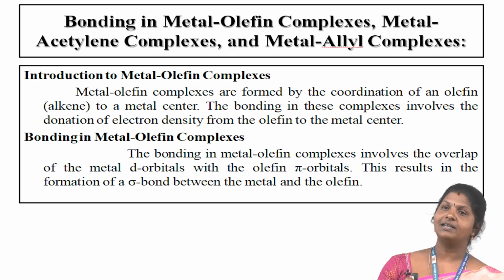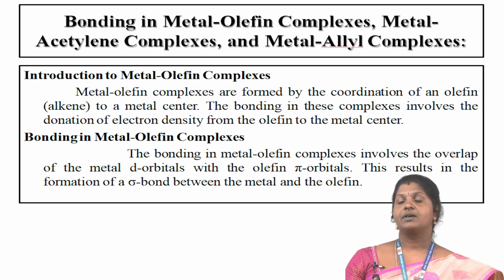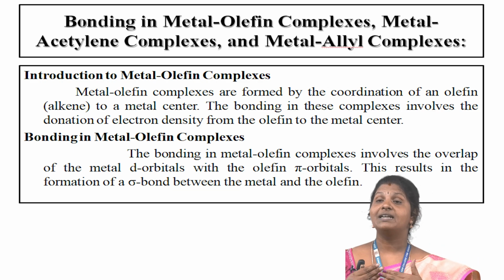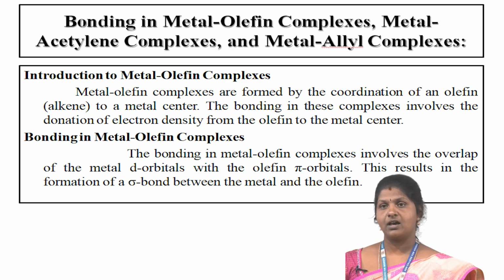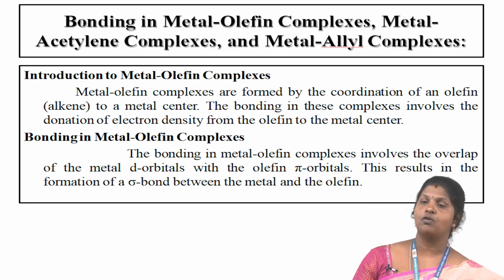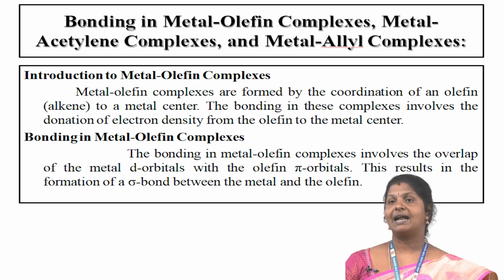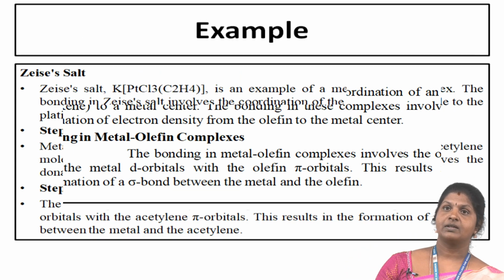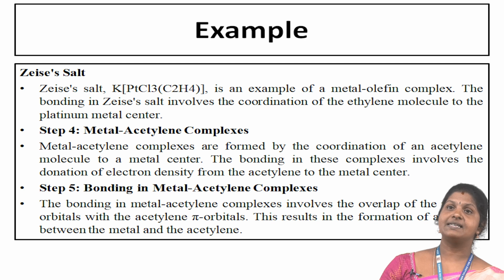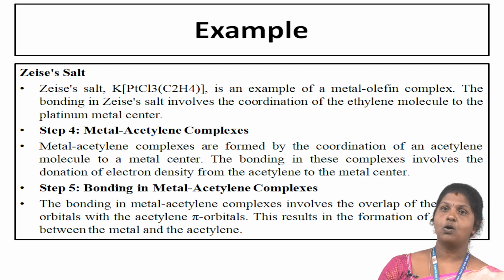It involves the overlap of the metal d orbital with the olefin pi orbital. This results in the formation of a sigma bond between the metal and the olefin. Zeise's salt is an example of a metal olefin complex. The bonding involves the coordination of the ethylene molecule to the platinum metal center.